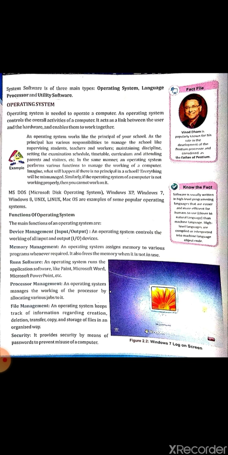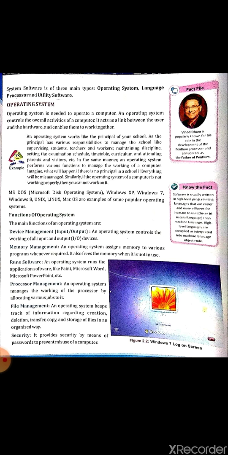The main functions of an operating system are: first, device management, means an operating system controls the working of all the input and output devices. Second, memory management. An operating system assigns memory to various programs whenever required. It also frees the memory when it is not in use. Run software. It runs the application software like Paint, Microsoft Word, Microsoft PowerPoint, etc.